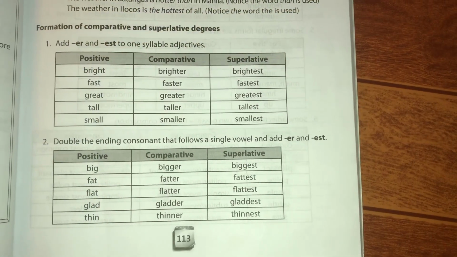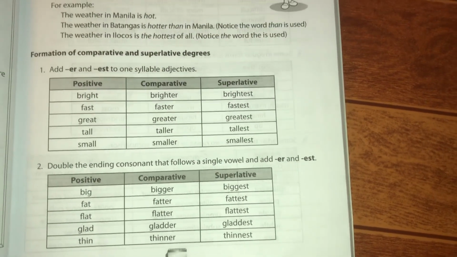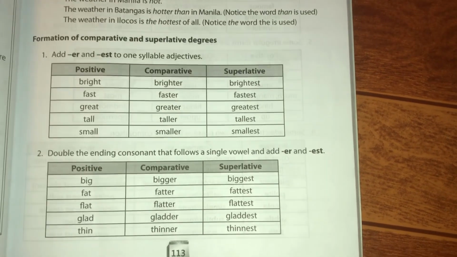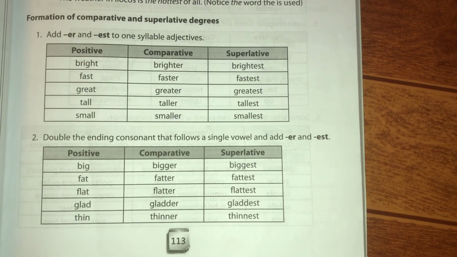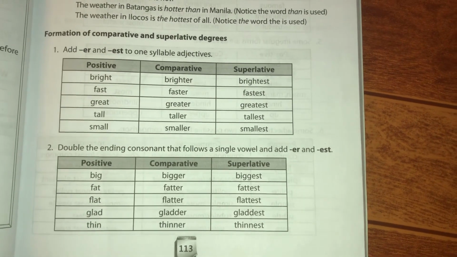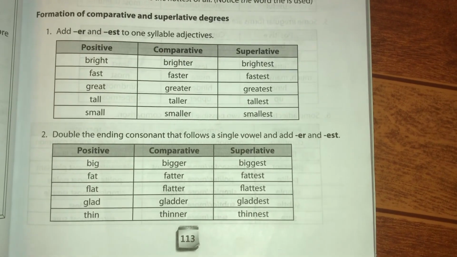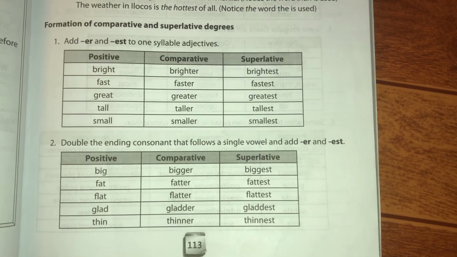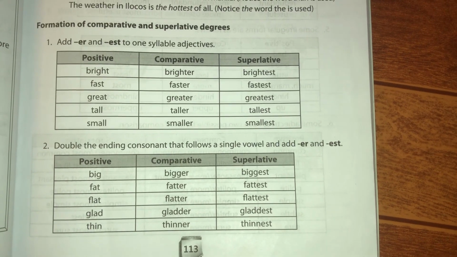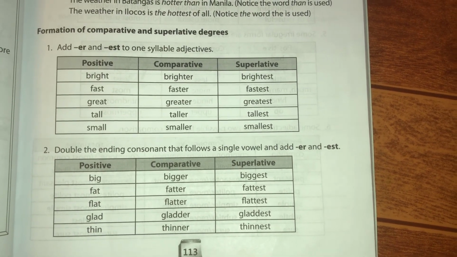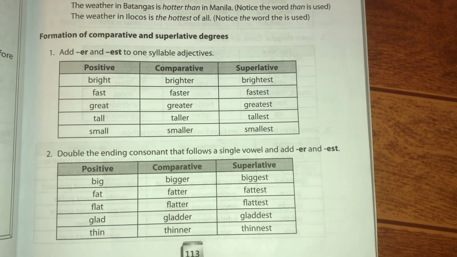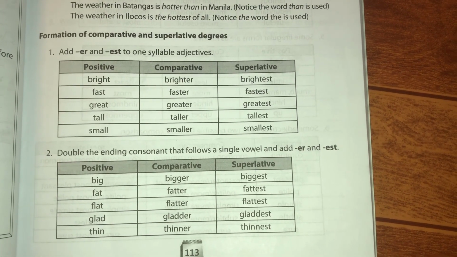Formation of comparative and superlative degrees. Number 1. Add ER and EST to one-syllable adjectives. For example, bright, brighter, brightest; fast, faster, fastest; great, greater, greatest; tall, taller, tallest; small, smaller, smallest.